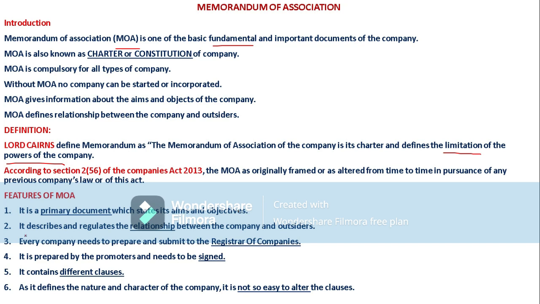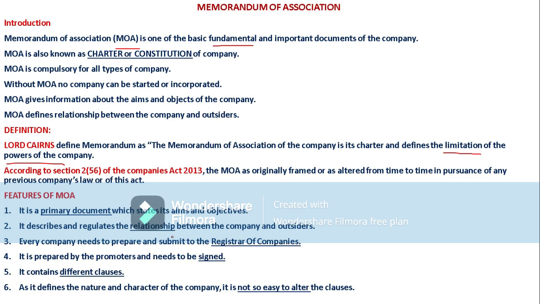Coming to another feature, it describes and regulates the relationship between the company and outsiders. So what would be the relationship between the company and outsiders? The company is associated with different stakeholders, as I said before, like the creditors, the suppliers, the bankers, government, and customers. Different people will be associated with the company. So what would be the rules and regulations to be followed by the company with the different stakeholders?